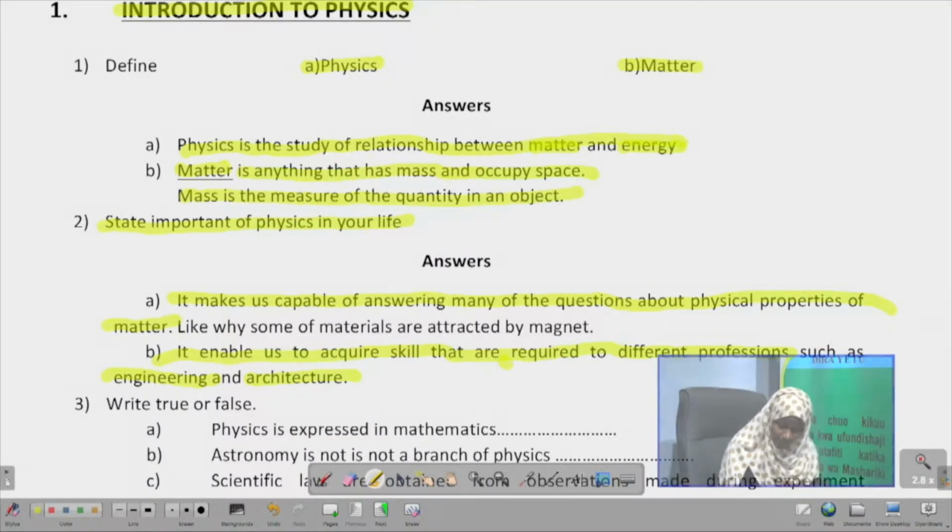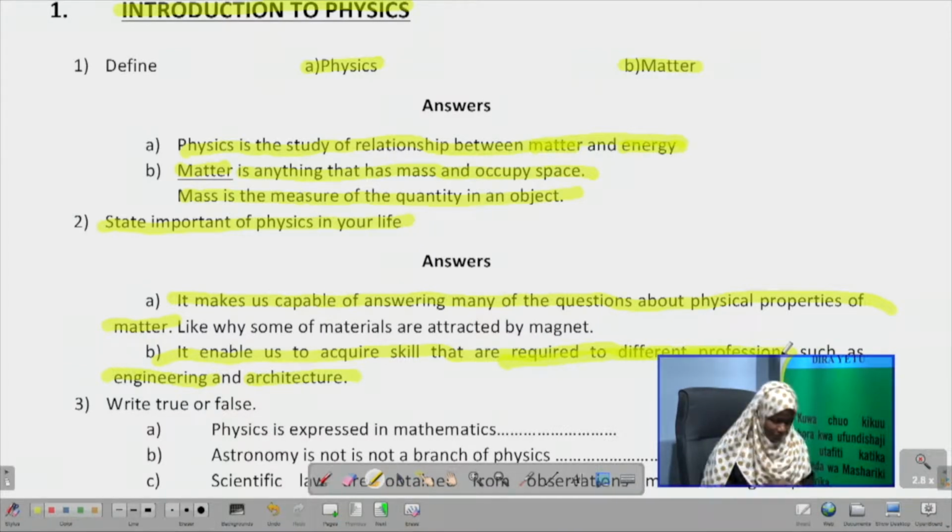In order to be an engineer, you should know physics, because in physics we are going to study some principles and laws and how to create such infrastructures. So, in studying physics, you are able to acquire the skills that you require for different professions like engineering.